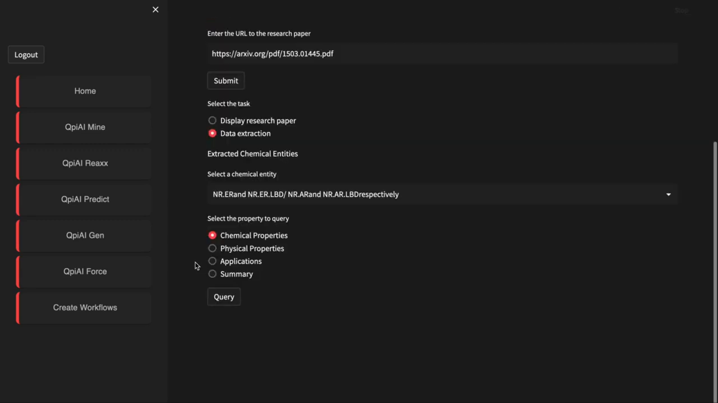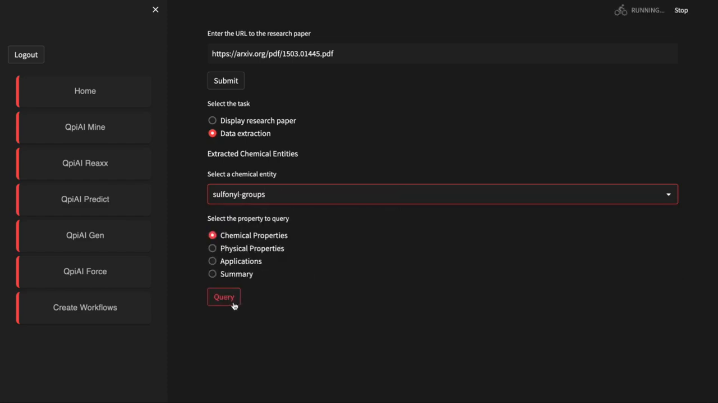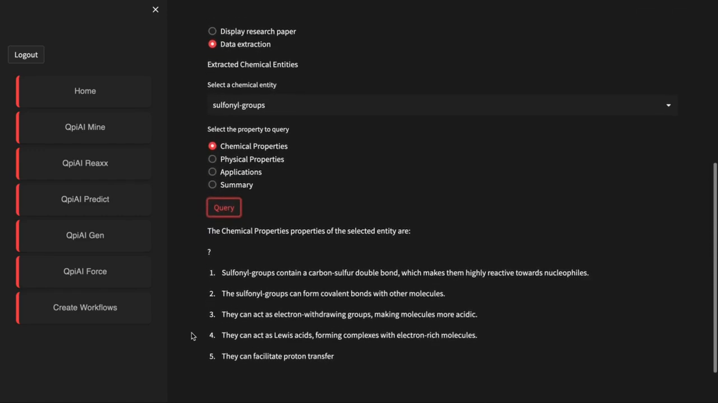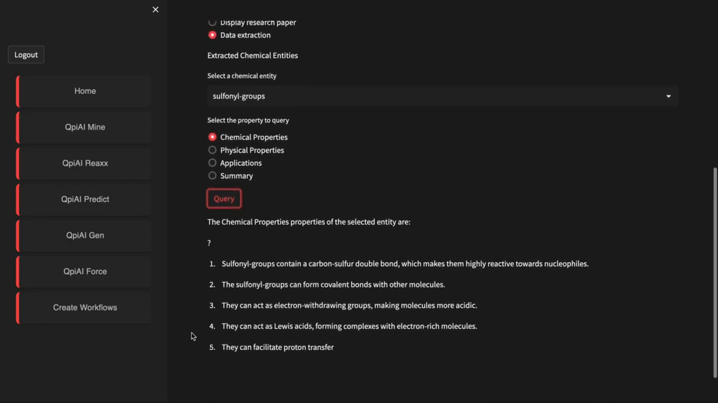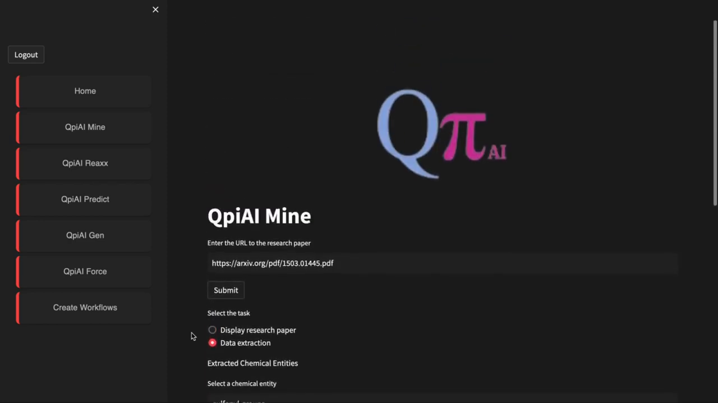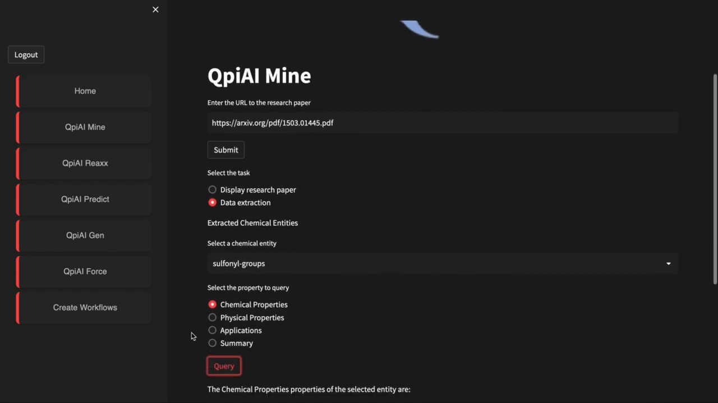Designed for ease of use, simply enter the article's URL and click Submit. Using advanced language learning models, Qpiai Mine comprehends the contents of the paper, generating relevant keywords and extracting essential properties. The extraction engine runs to provide you with a concise summary, captures keywords, extracts properties, and stores them in a